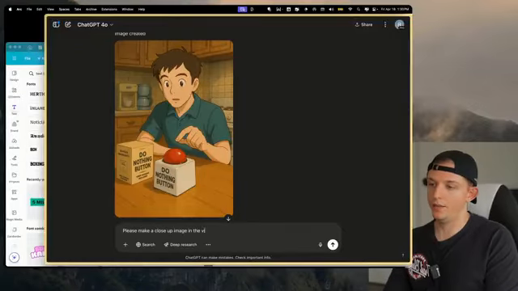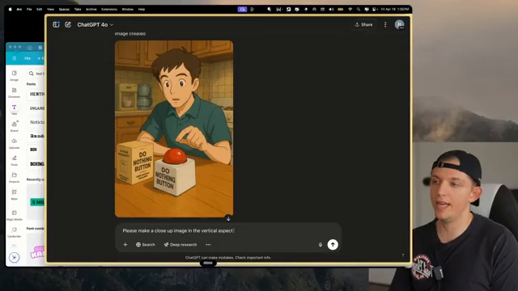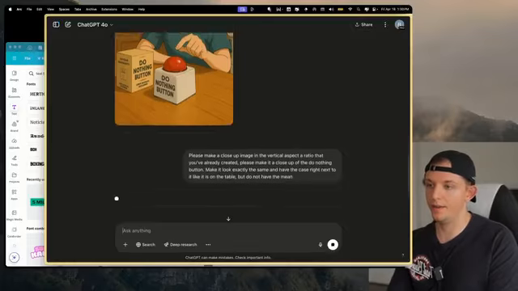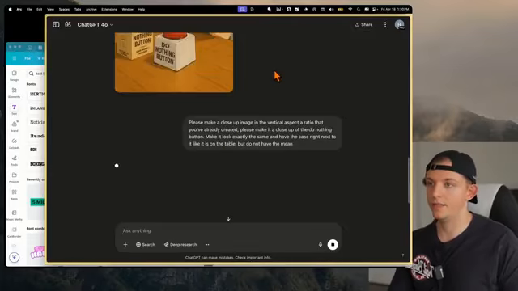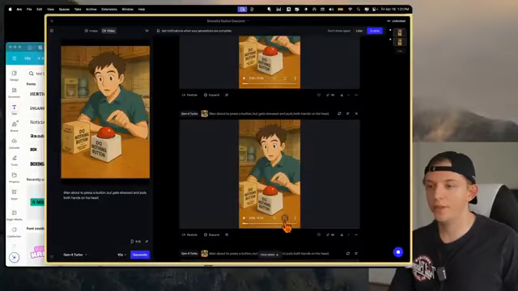Now what we're going to do, while that's generating on ChatGPT, I'm going to say, please make a close-up image in the vertical aspect ratio that you've already created. Please make it a close-up of the do nothing button. Make it look exactly the same and have the case right next to it like it is on the table, but do not have the image of the man. I guess we'll say do not have the man. God dang it. It'll be fine.